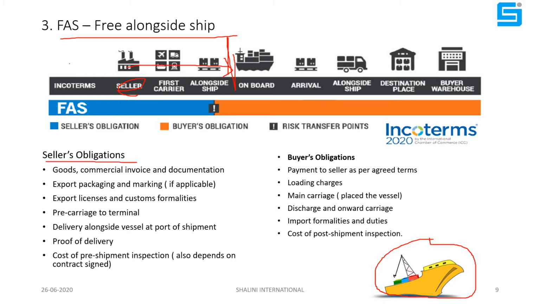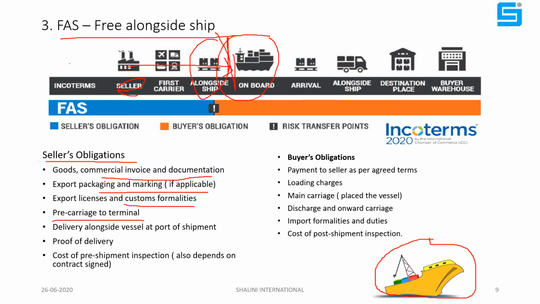As discussed earlier, he has to handle invoice, documentation, and packaging if applicable. Most of the cargo has no packaging, it is loose. Export license, he has to do the customs formalities also. And he has to provide the notice to the buyer, meaning he has to tell the buyer the date on which the cargo will be available at port, so that the buyer will arrange the vessel according to load capabilities and take a berth at port.